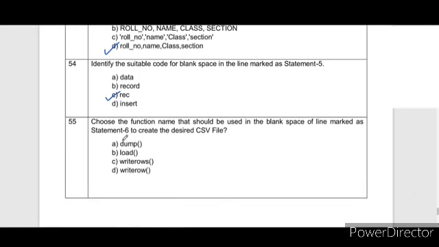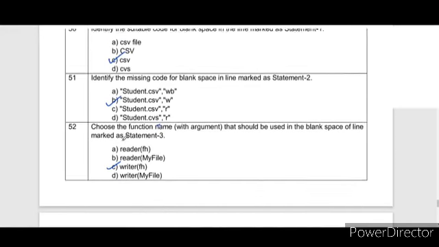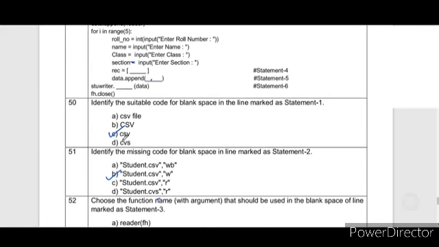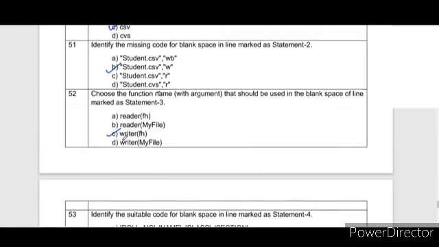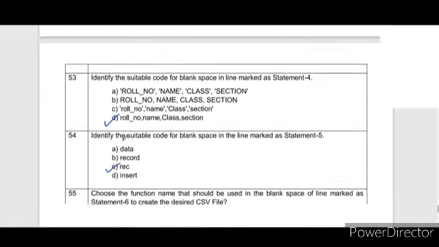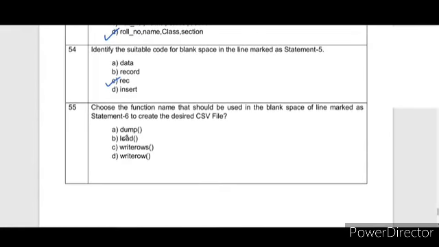Statement number 6 says student writer, that is, the writer object, dot writer, and then in brackets data. We have to find the correct answer. As we have more than one record in our list, the option writerows will work. Dump and load are used with binary files. writerow will write a single row at a time. But here in data we have multiple rows which we have taken from the user as a number of records. So that's why writerows will be the correct answer.